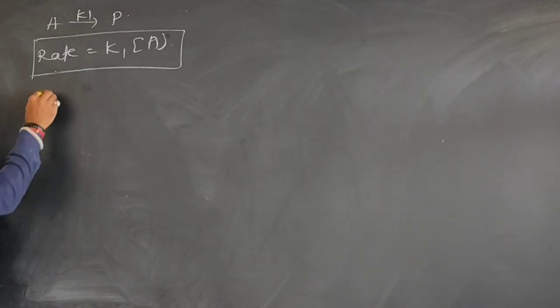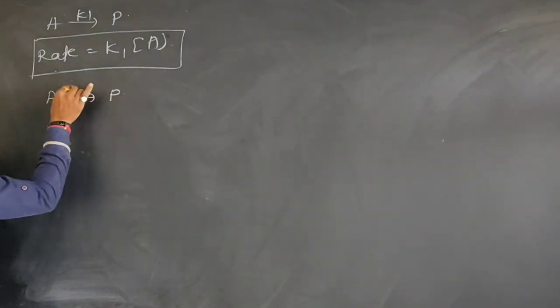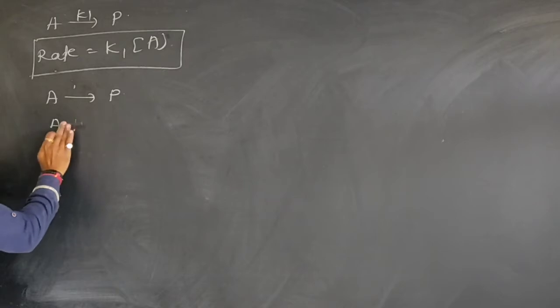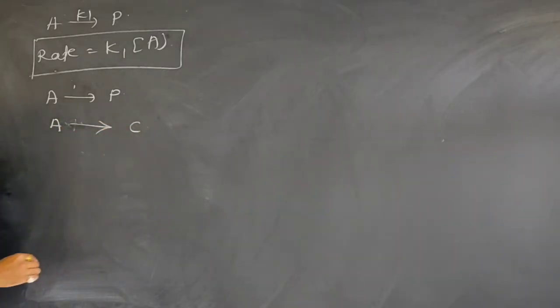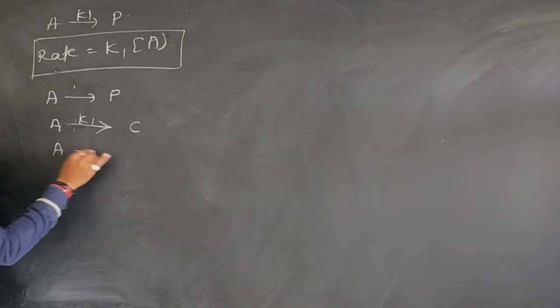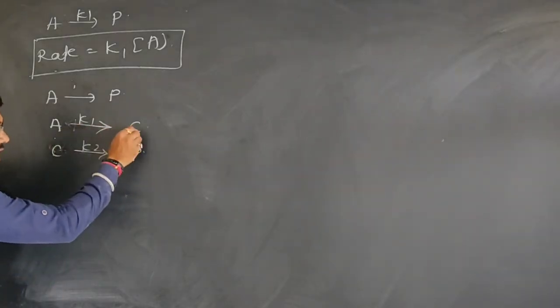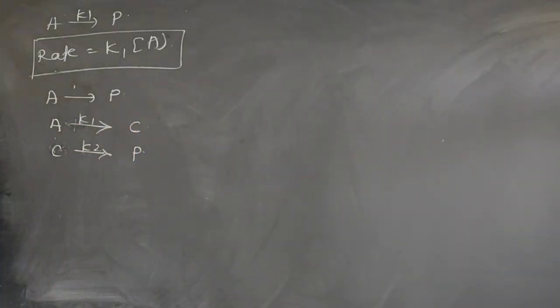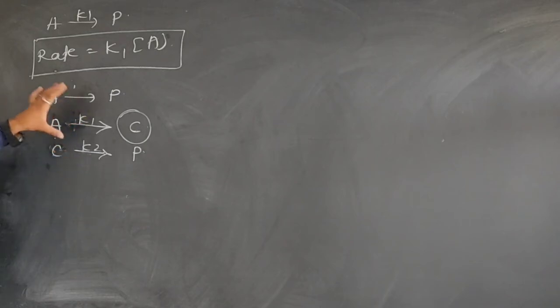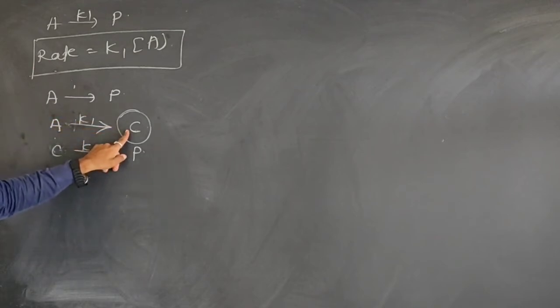But suppose this reaction follows a mechanism in this way: in the first step of the mechanism, A is converted into C with the rate constant K1, and this C is finally converted into the product P with the rate constant K2. That means while you write the rate of this reaction, you have to consider this intermediate, which directly affects the rate. Now to find out the concentration of this intermediate, you have to use the steady state approximation concept.